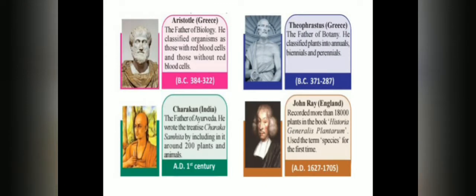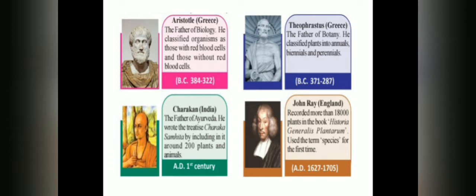Aristotle is considered the father of biology. He was the first who classified organisms into two groups: organisms with red blood and those without red blood.